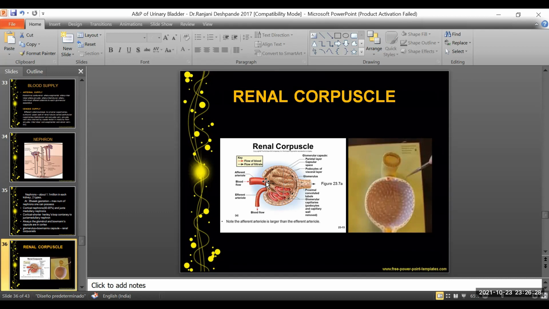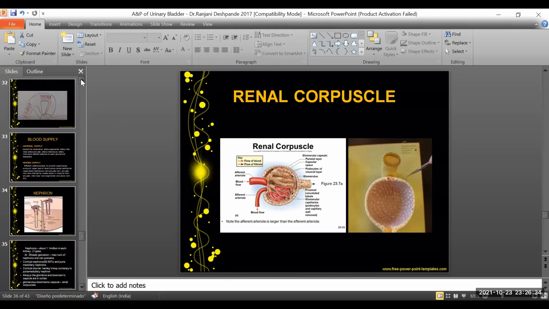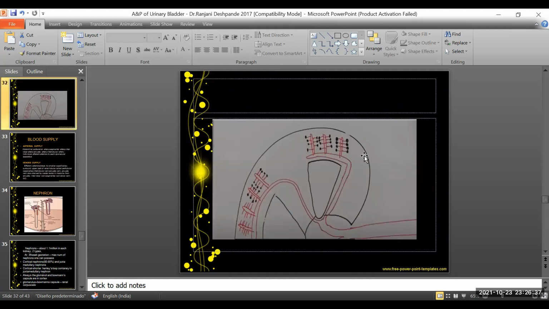This afferent arteriole that is going inside the renal corpuscle, that is the nephron, is nothing but these micro arterioles coming out of the interlobular artery. Each of these goes into each nephron. These black dots here represent the glomerular capillary network, that is the nephron, the individual unit.